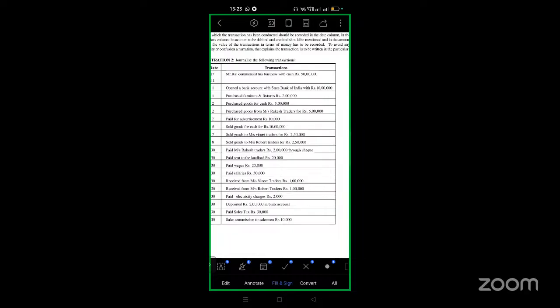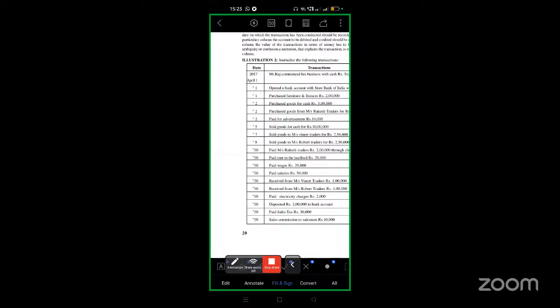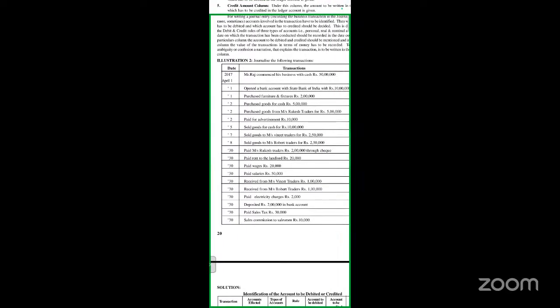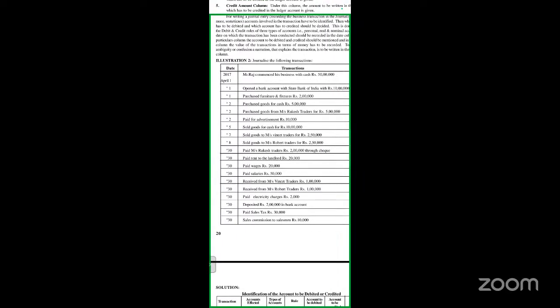The next one is real account, where we write all the things or assets which we can touch, see and feel. The next one is nominal account, where all the expenses and incomes are written.